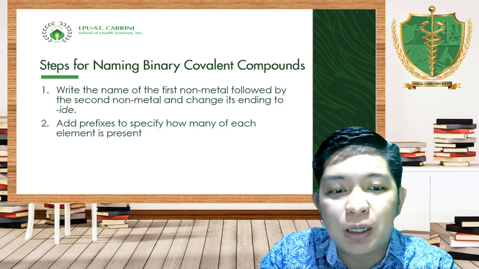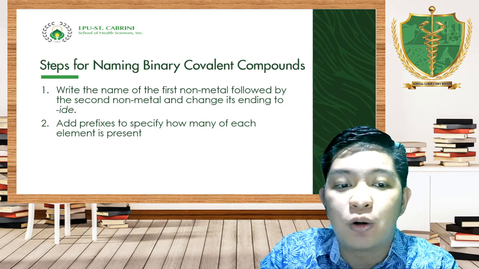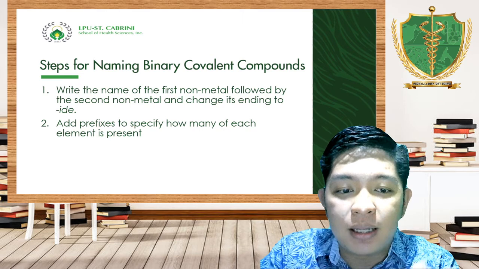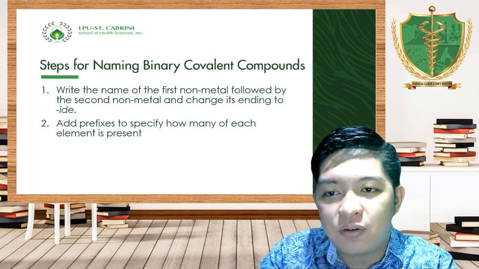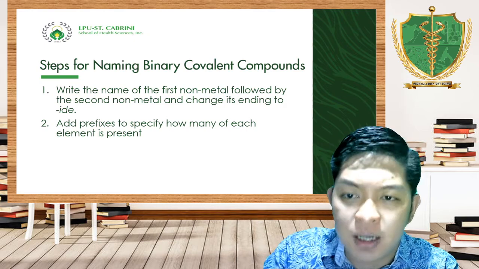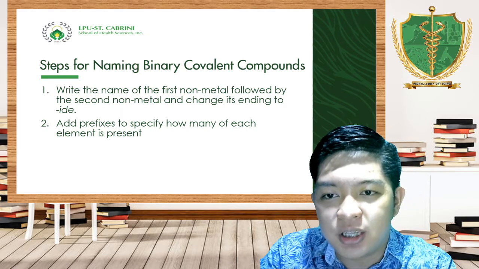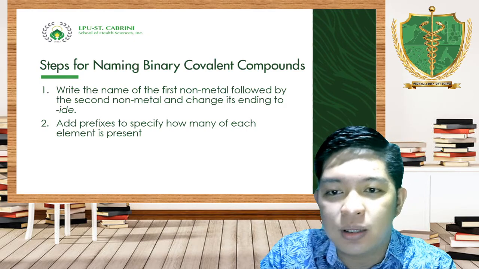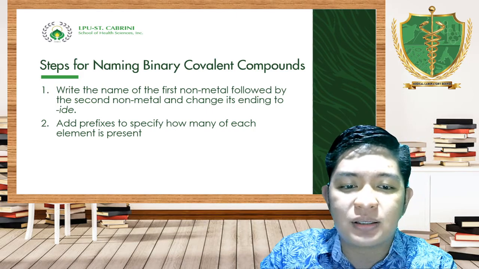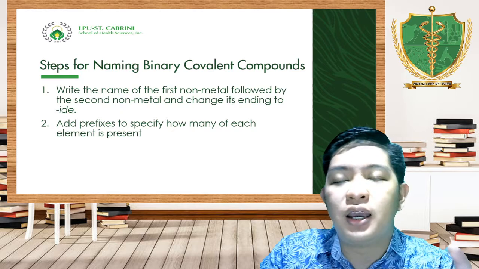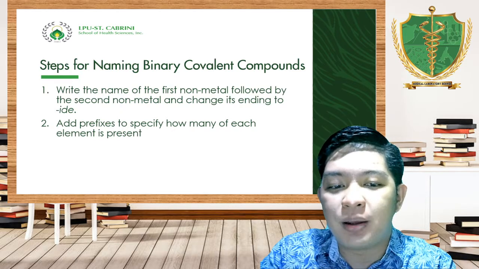Now, what will be the steps in naming binary covalent compounds? Write the name of the first nonmetal, followed by the name of the second nonmetal, and change the ending to IDE. Add prefix to specify how many element is present.